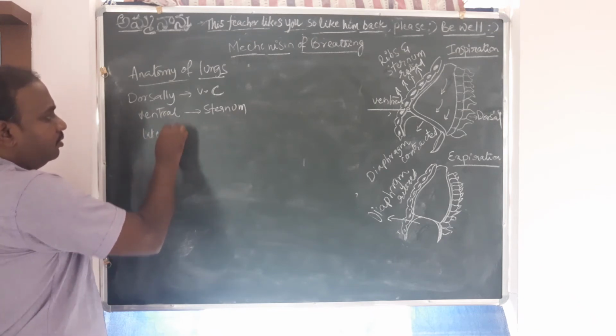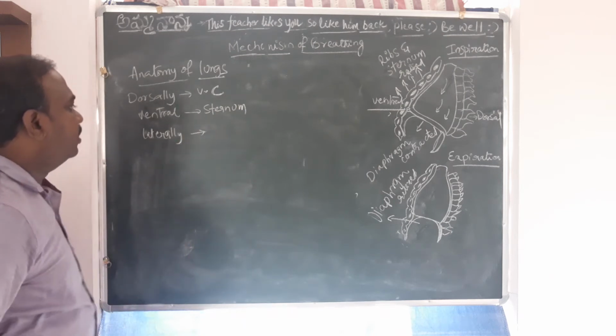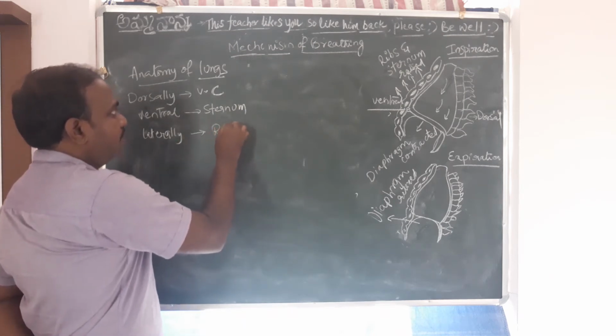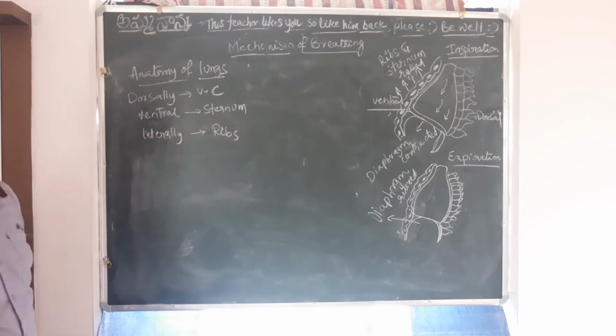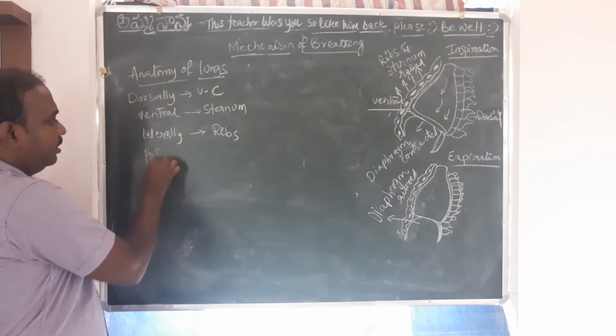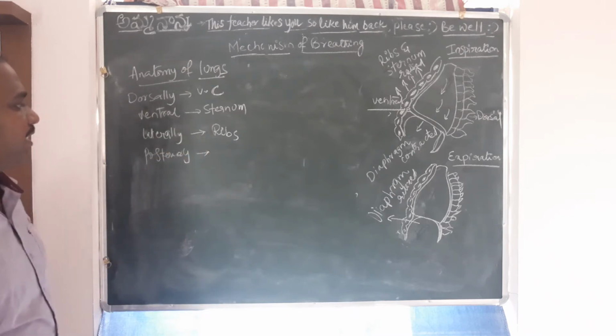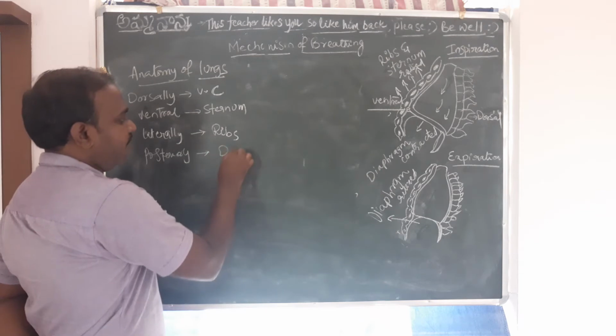Laterally we have the ribs, and posteriorly we have the diaphragm.